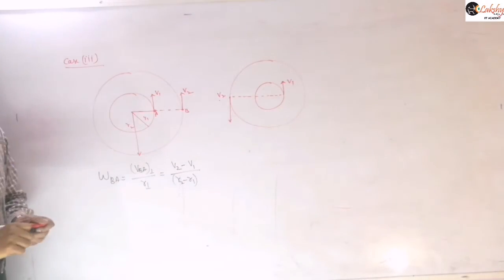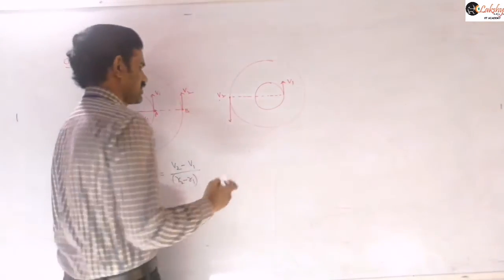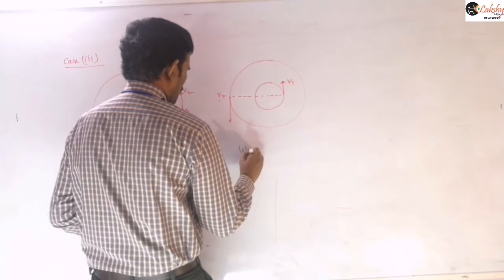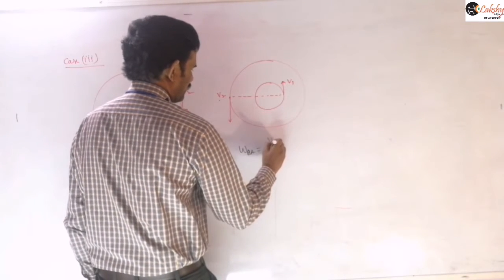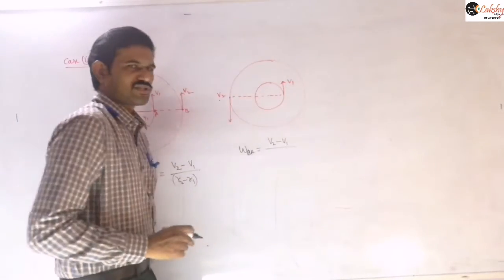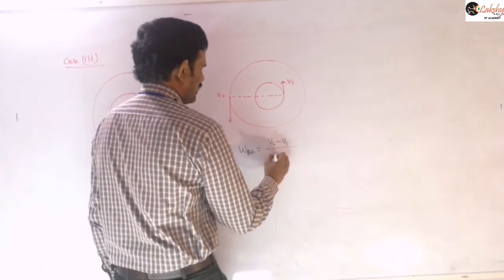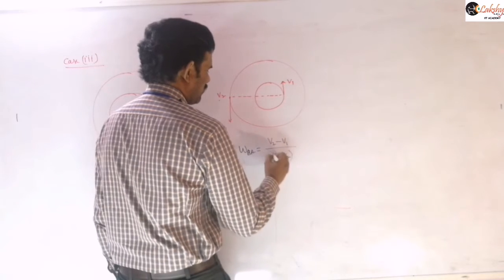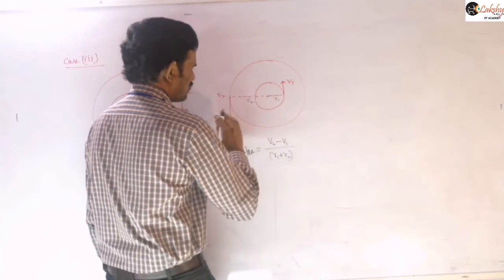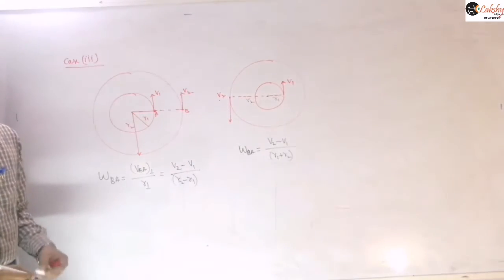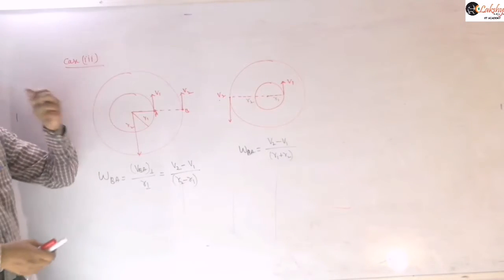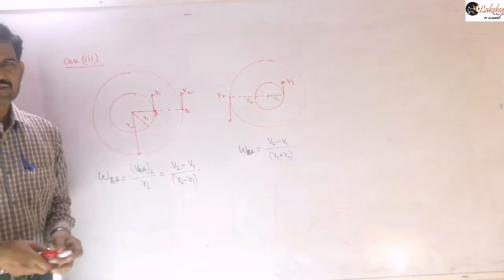So now in that case, if you want to write the relative angular velocity, this is VBA value, we can write this as V2 minus V1 by the perpendicular distance between those two particles, which means R1 plus R2 will be the perpendicular distance. So up to here this is R1 and this distance is nothing but R2. So R1 plus R2 you need to write. So like that it will depend on the case. For the same nearest point itself the velocities may be in opposite directions.